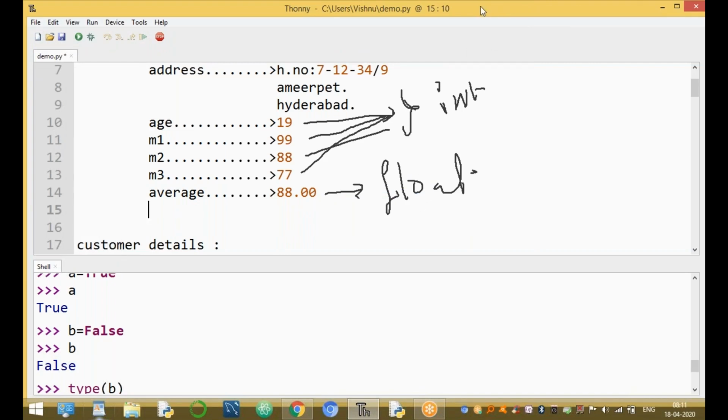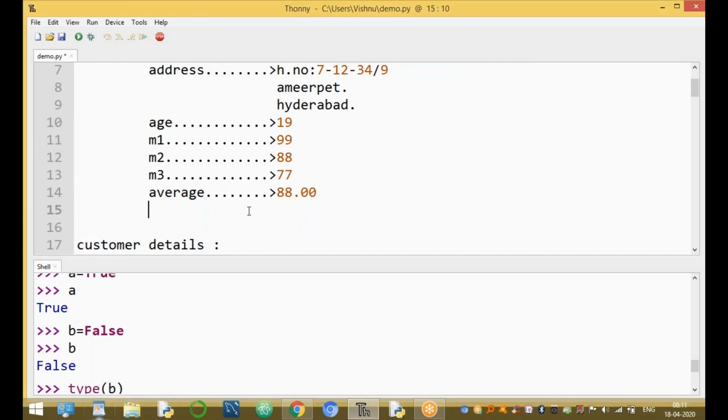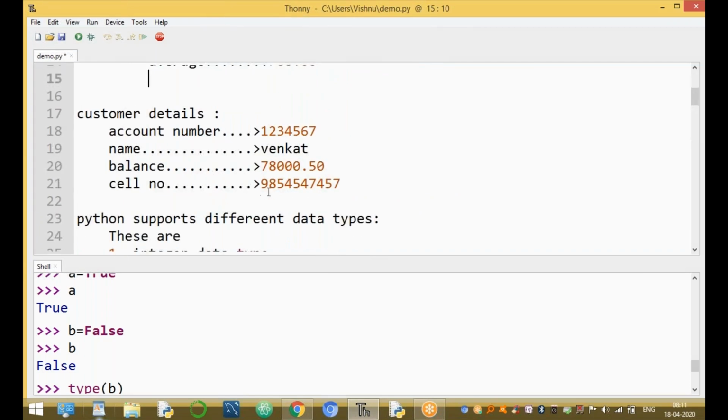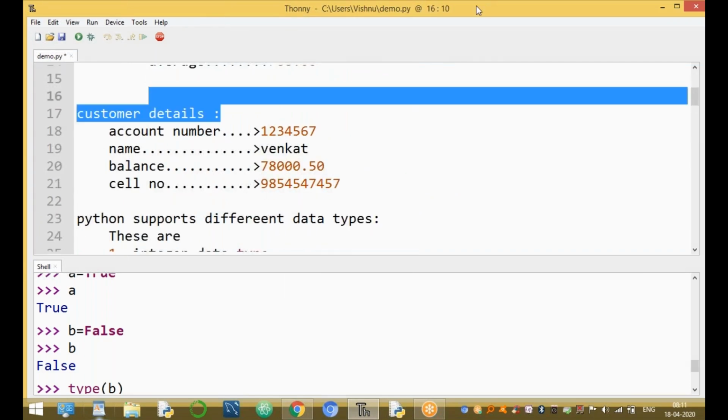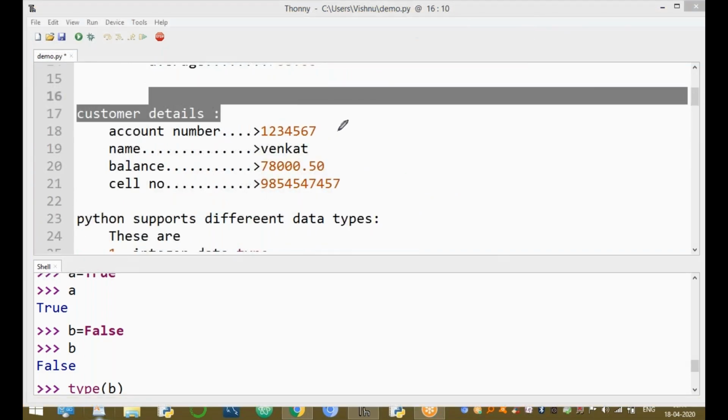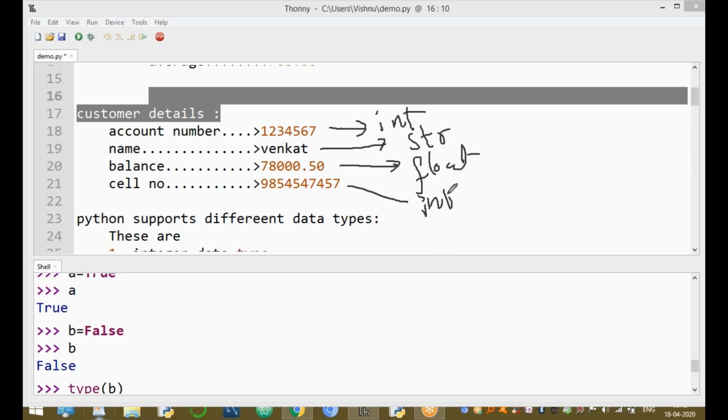Now go to the next section, the customer details. For example, go to the bank. The bank customer details: what are the data types? The account number is an integer type. The name of the customer is a string type. The balance of the account is a float type, because it has digits with a decimal point. And the cell number is only an integer type. Okay, guys, clear all of you?